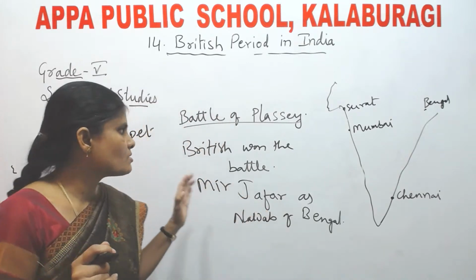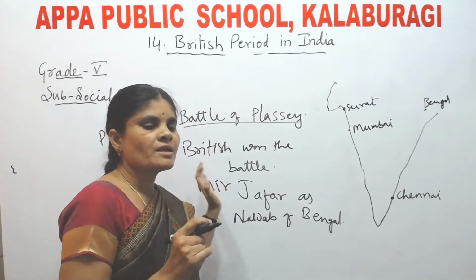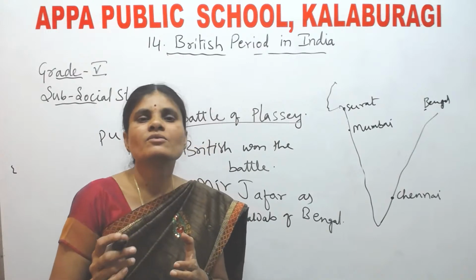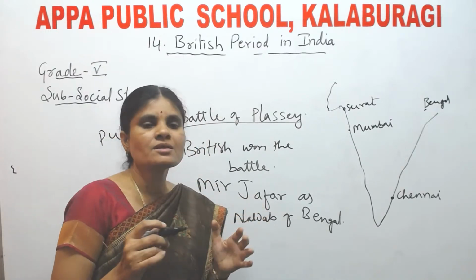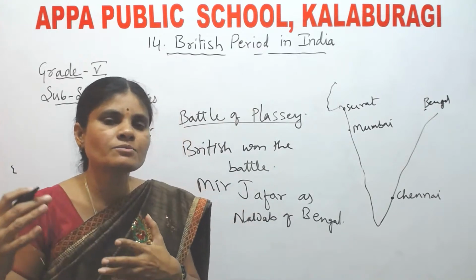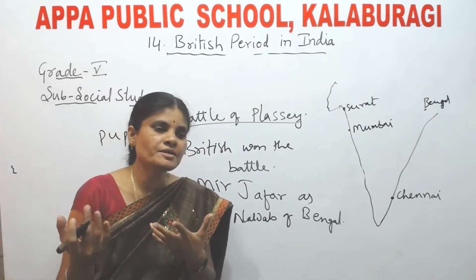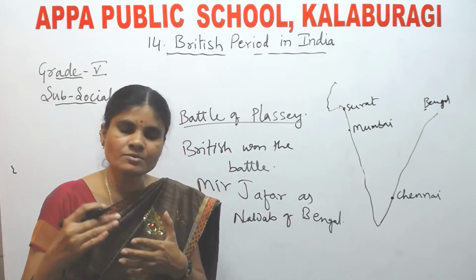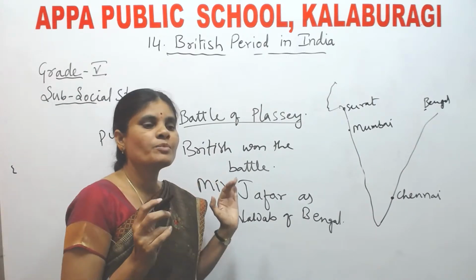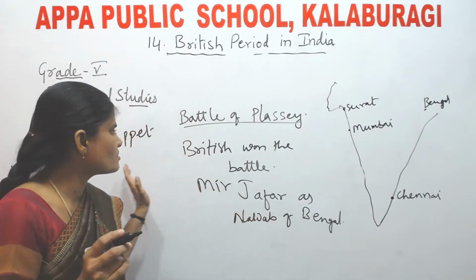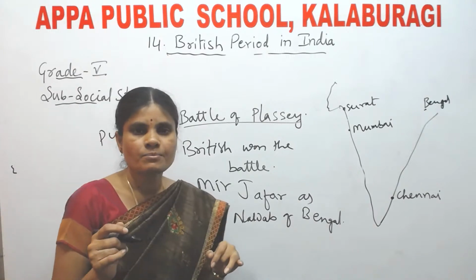That is why he was called a puppet. If the Britishers told him to sit, he used to sit, and if they told him to stand, he used to stand. That was the condition of Mir Jafar. That is why he was called a puppet of the British.